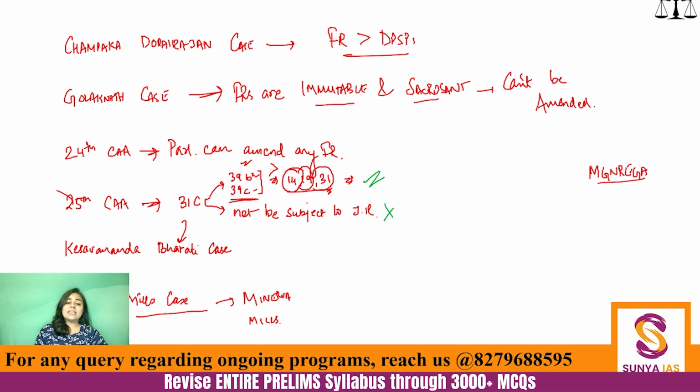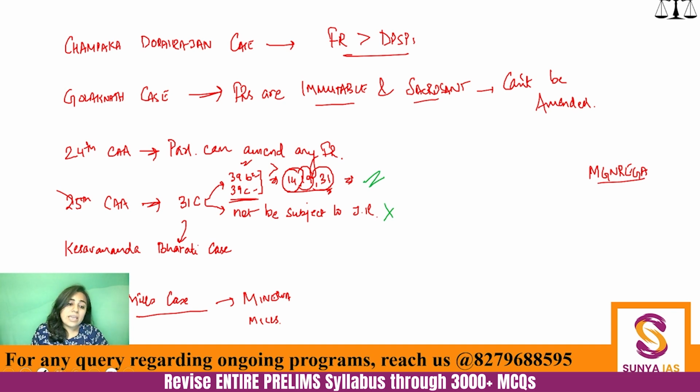So, right now, this is correct, this is not. We can always see whether a law is violating any article or any fundamental right. Fine. But still, we have not arrived at which is superior, whether fundamental rights are superior or DPSPs are superior.